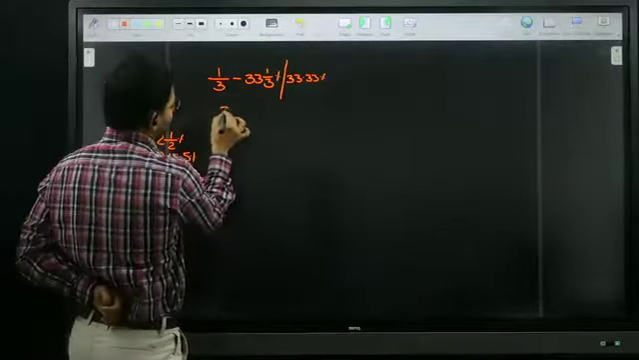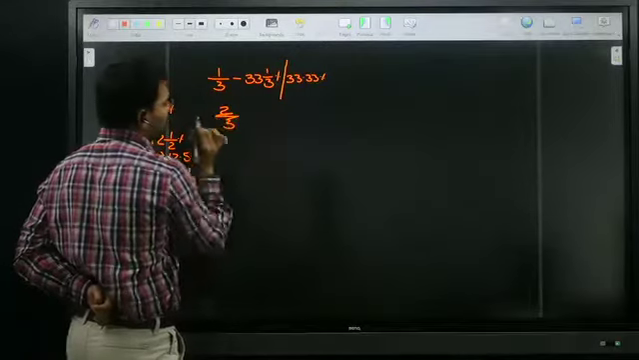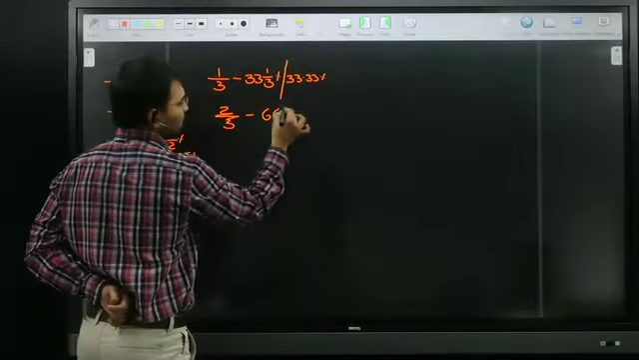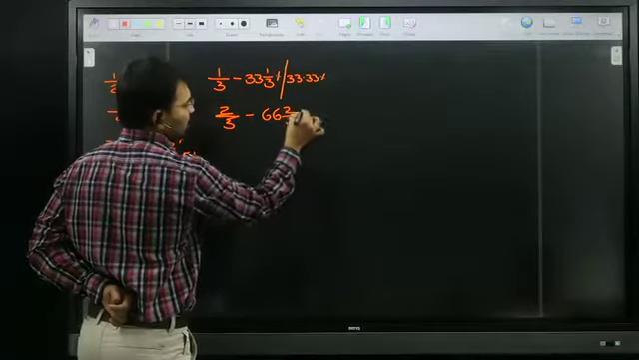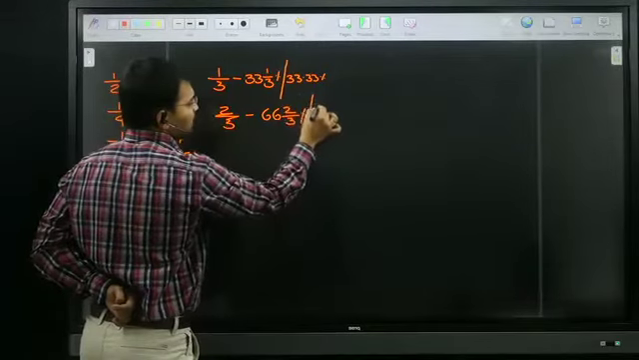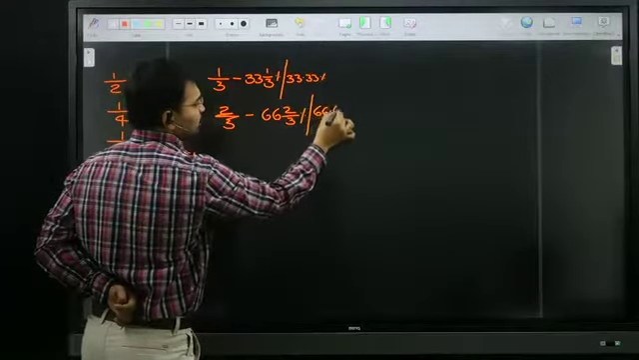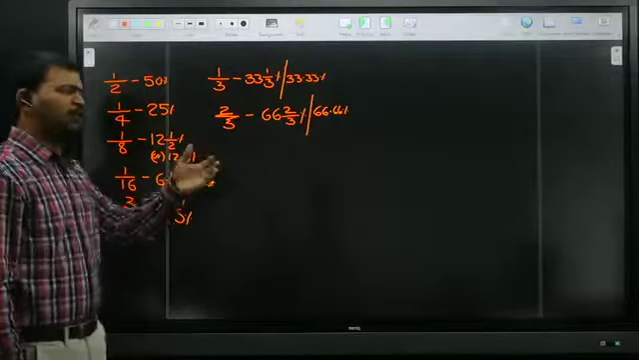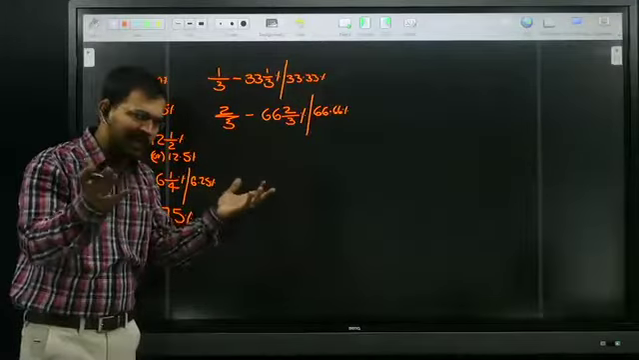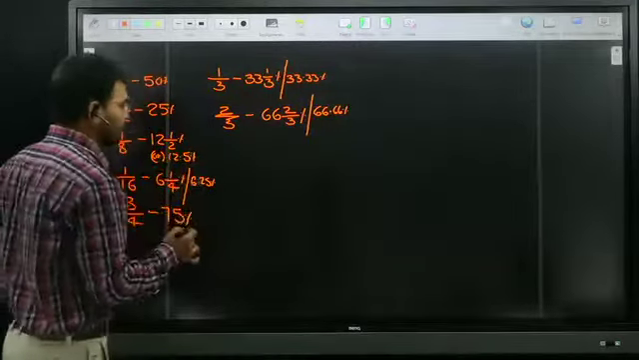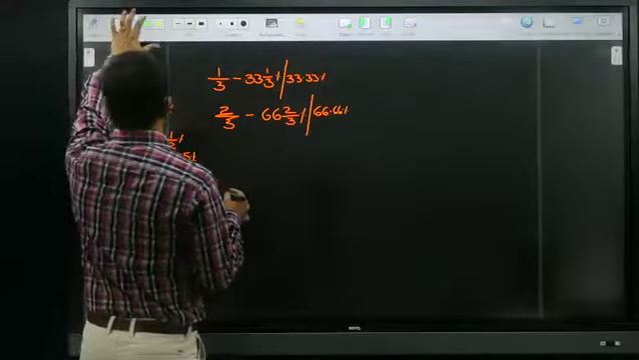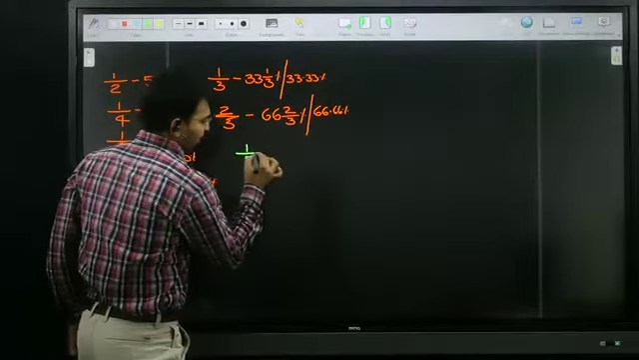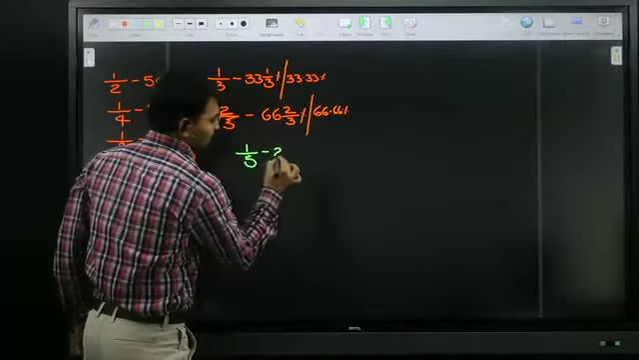If I go for 2 by 3, it is 2 times of this one, which is 66 2 by 3, or I can write it as 66.66 percentage. Yes or no? All of you okay, Amma? Up to now we know very well because we use these regularly in daily life. But from now onwards it is very, very important. Listen carefully here. 1 by 5 is nothing but 20 percentage.